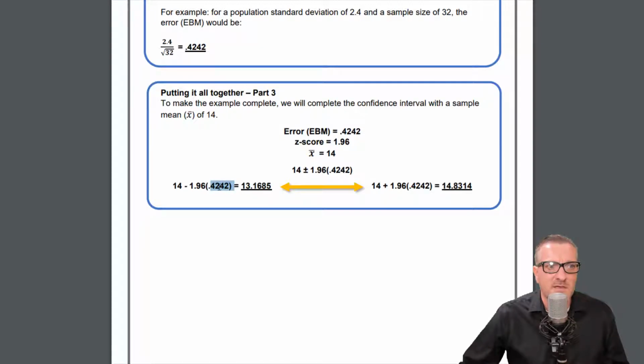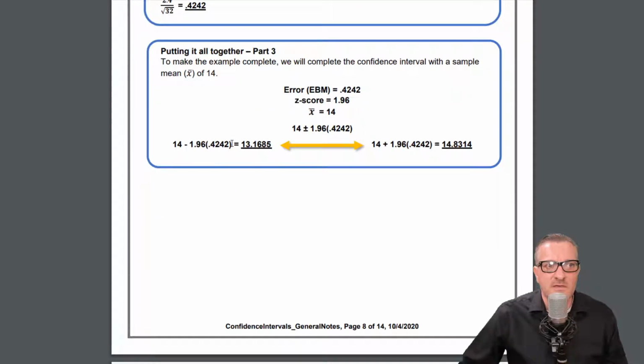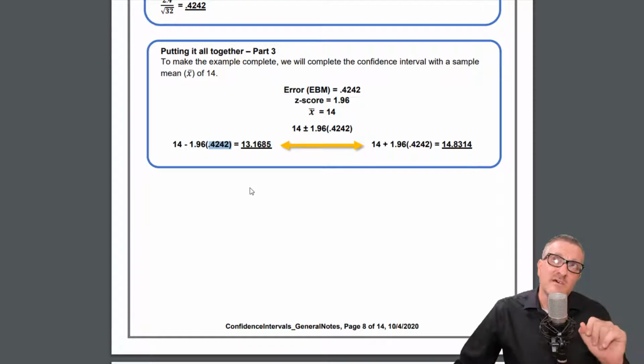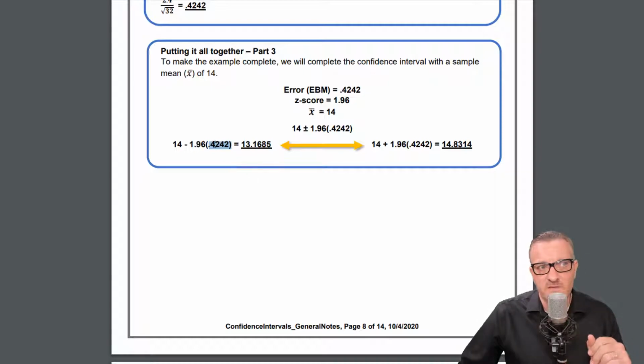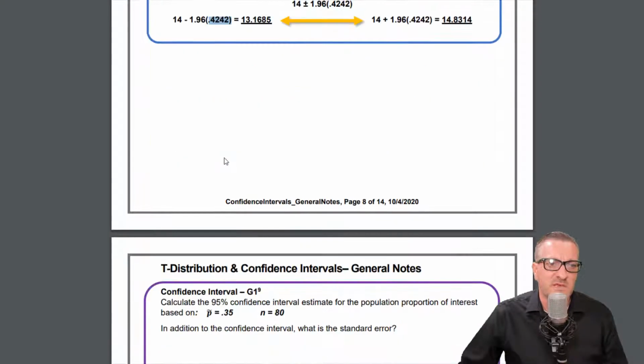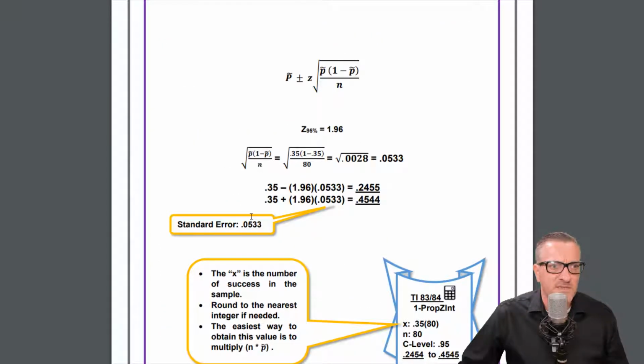It's the part that deals with the sample standard deviation, or the population standard deviation, over the root of the n. That's the error-based mean, and it's also known as the standard error. So the error-based mean and standard error are the same thing.